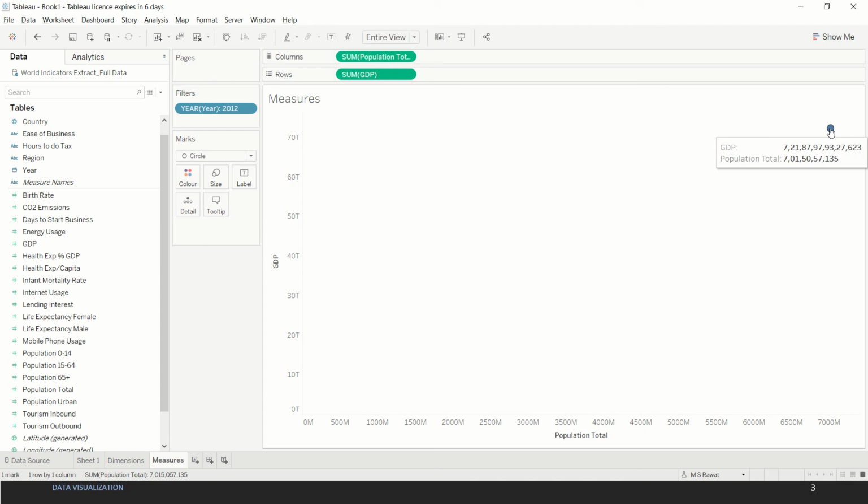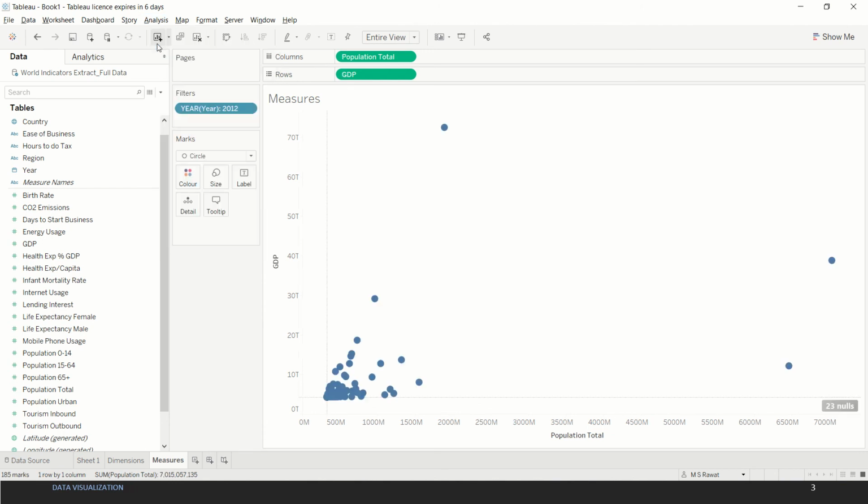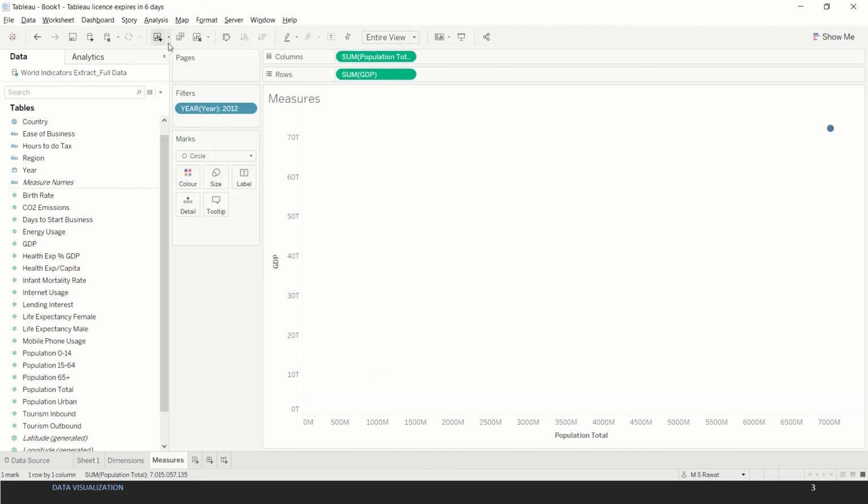Now if we go to the analysis tab here, and then uncheck aggregate measure, which is the default thing for Tableau, it will then disaggregate the measures. So the takeaway from this is measures are by default aggregated, and if we have to force Tableau not to aggregate them, then we have to select or deselect the aggregate measure under the analysis. So that's another important aspect of measures.